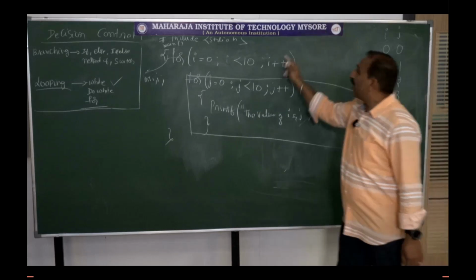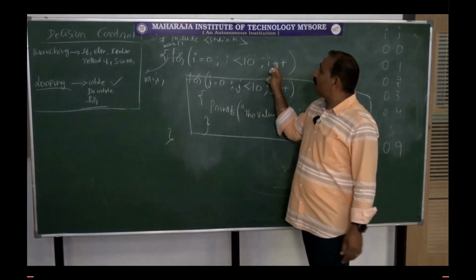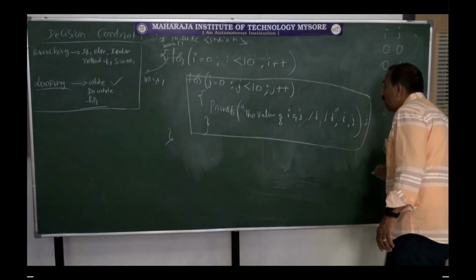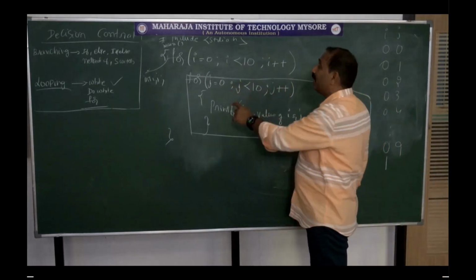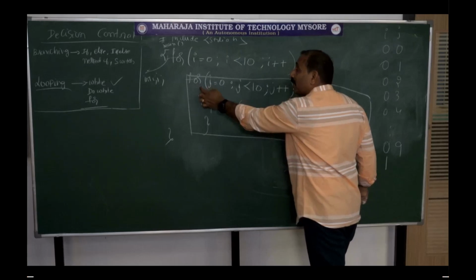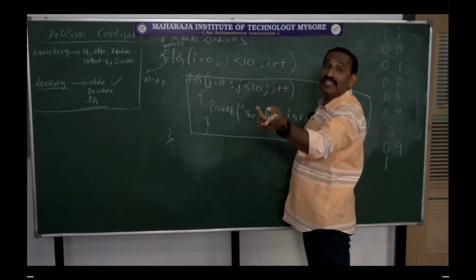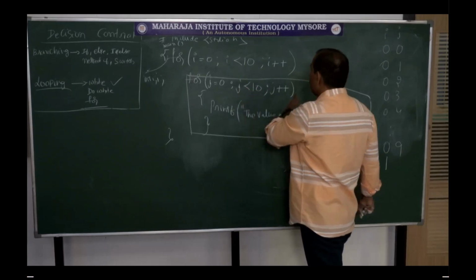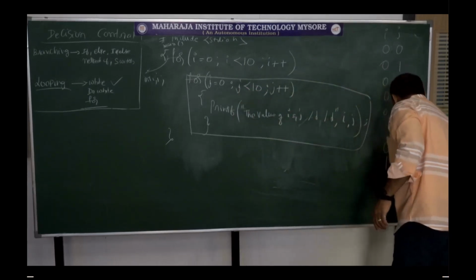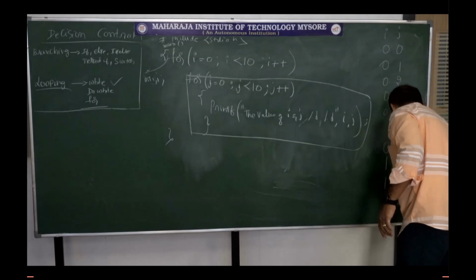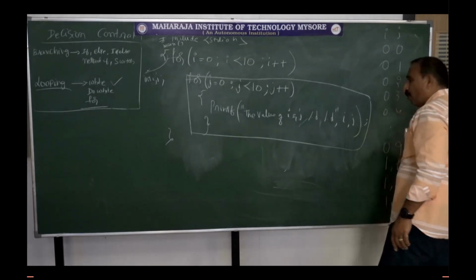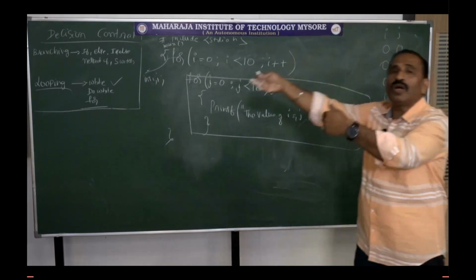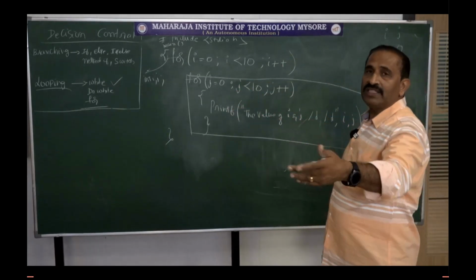After that, again you are coming here, i plus plus you are doing, so therefore i becomes 1. Now it is 1. When the value of 1 is there, again this loop is being executed. j equal to 0, again it is initialized to 0. So j equal to 0, 10 times this is executed. So therefore this becomes 1 comma 0, 1 comma 1, 1 comma 2, 1 comma 3, up to 1 comma 9. Then it becomes 2 comma 0, 2 comma 1, like this it goes on.